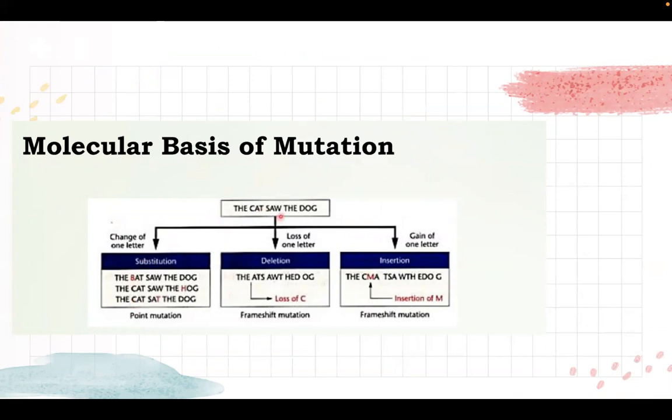The point mutation, okay, nagkakaroon lang ng changes in the one letter of the chromosome or the DNA base pairs. The loss of one letter sa frame shift mutation, and then the frame shift mutation pa din of your insertion. Okay? So, point mutation lang yung mga substitution. Pag deletion, it is under the frame shift mutation, and then frame shift mutation na din yung insertion.